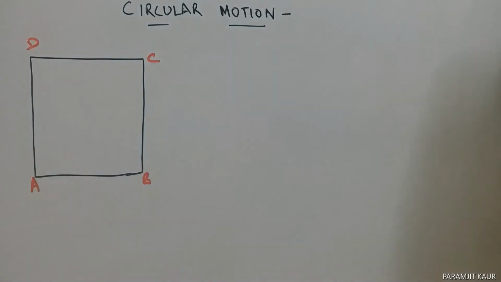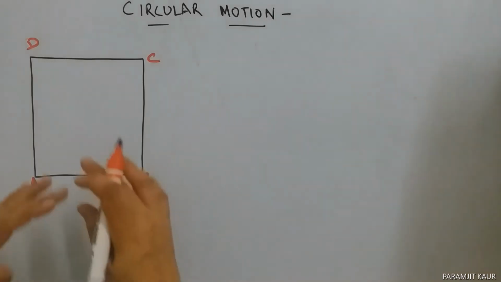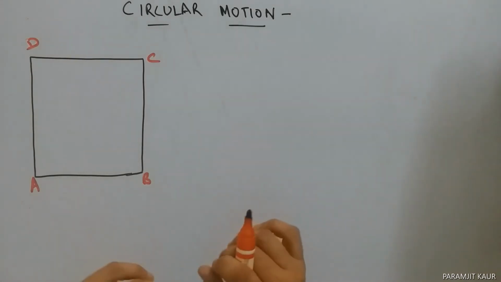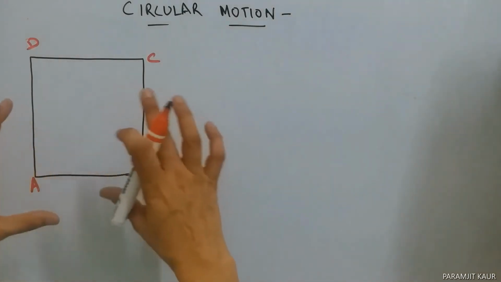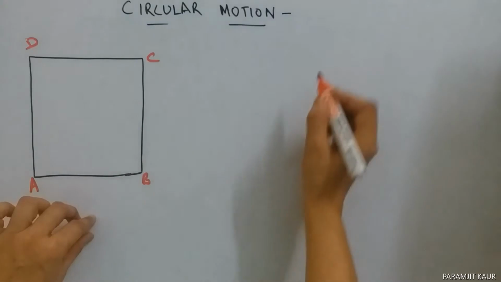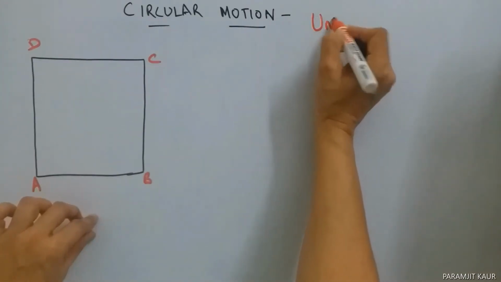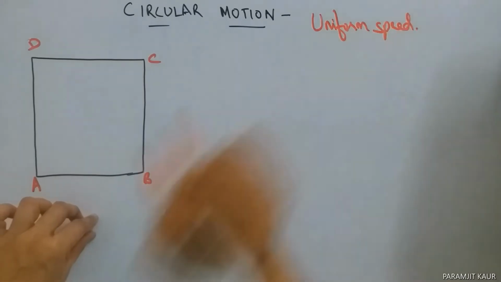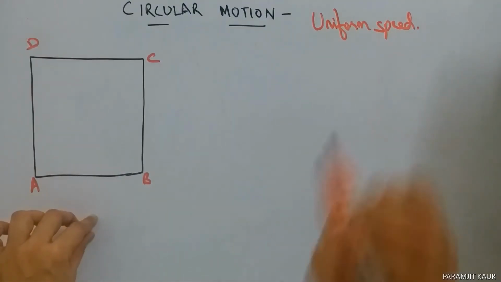Now while he is moving in this square track, we consider that he is covering equal distances in equal intervals of time. When I say equal distances in equal intervals of time, that means he is moving with uniform speed or constant speed.